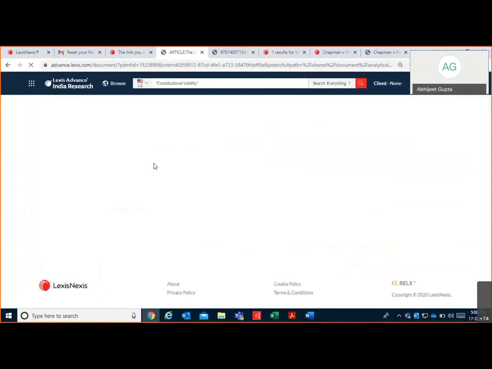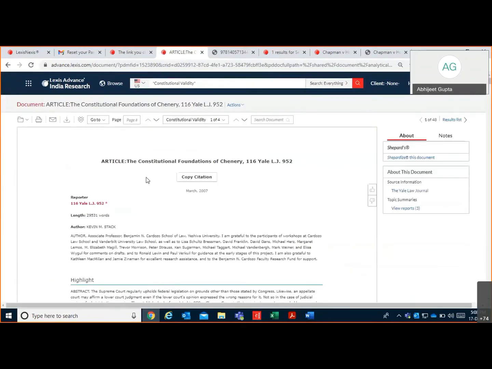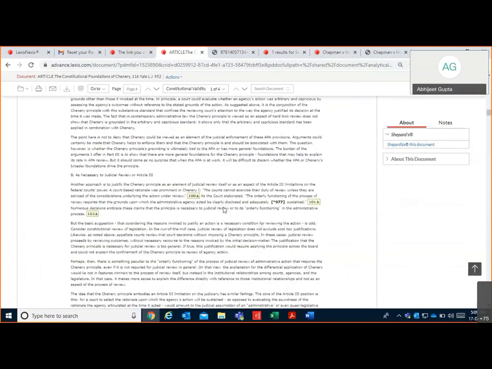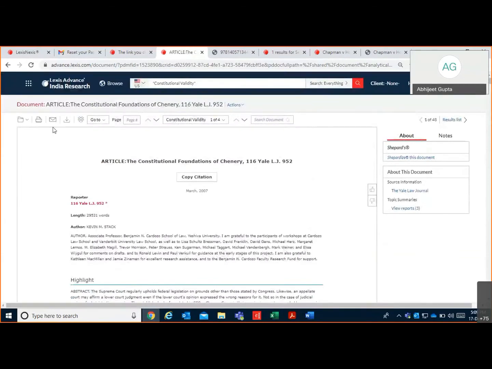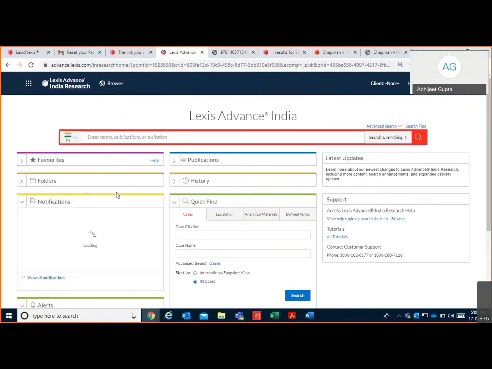I'll quickly open the very first one, which is the article The Constitutional Foundations of Chenery, 116 Yale. So this is the citation or document information. Here you can see the reporter's details. Now this is the complete article and the entire delivery mechanism is also available here. All right. Now go back to the landing page once again.